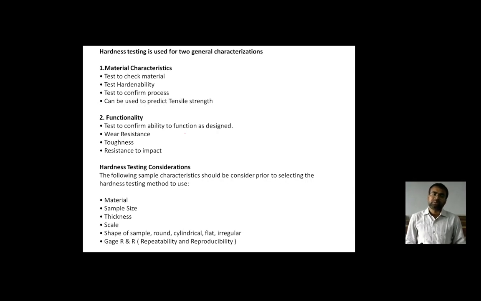So the test to check the material, test hardenability, test to confirm process, and can be used to predict tensile strength. So these are the following points according to the material characterization: a test to check the material, test hardenability, test to confirm process, and can be used to predict tensile strength.